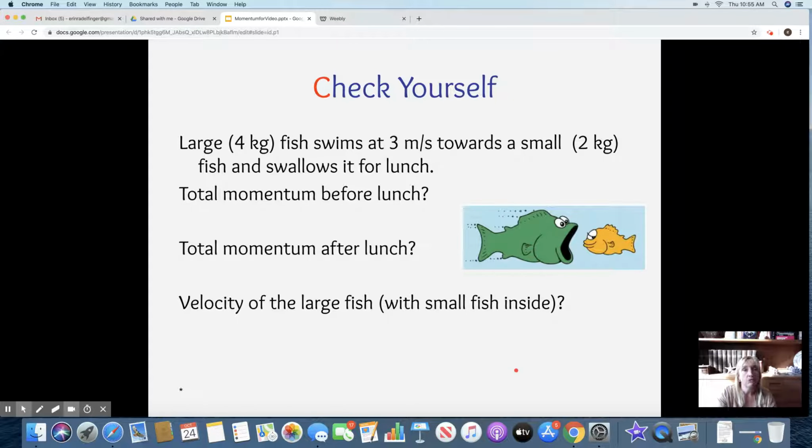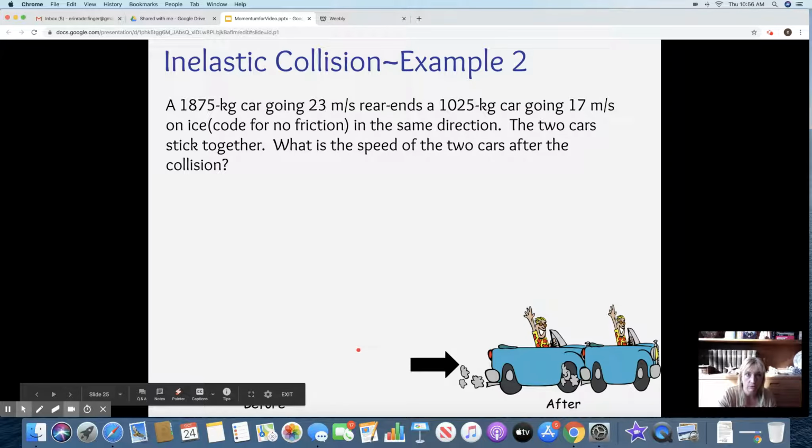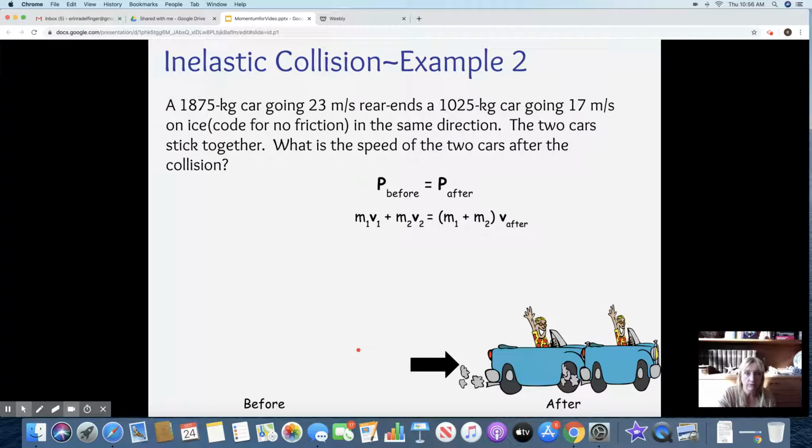Okay, so just for fun, large fish swims at 3 meters per second towards a small fish and swallows it for lunch. What is the momentum before it has lunch? So you want the large fish is swimming at 3 meters per second. It's swimming towards a small fish that weighs 2 kilograms, but it's not moving. So no velocity here. This one's supposed to be moving. This one's not moving. All right. And find the momentum here. And then figure out what's the momentum. It has to be the same after lunch. So what's the velocity at the end? And so, yeah, hopefully you did that.